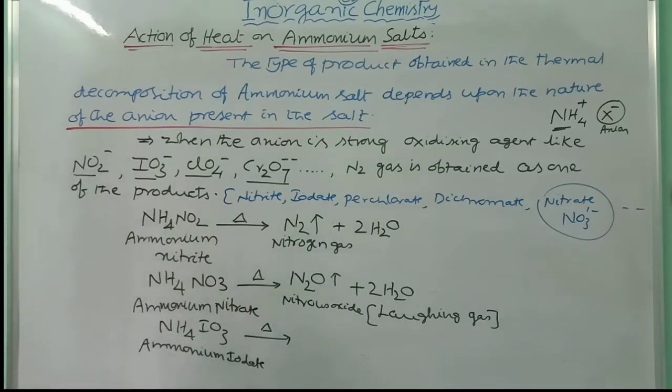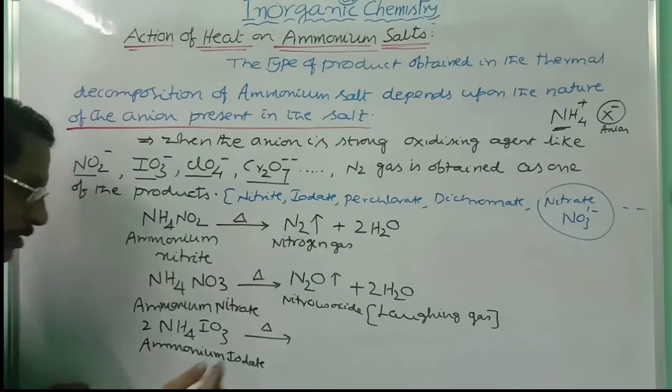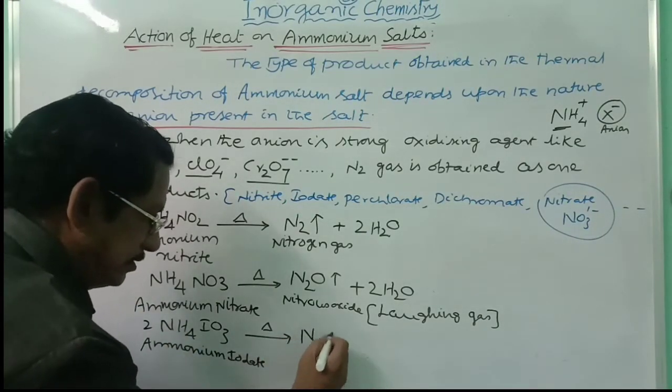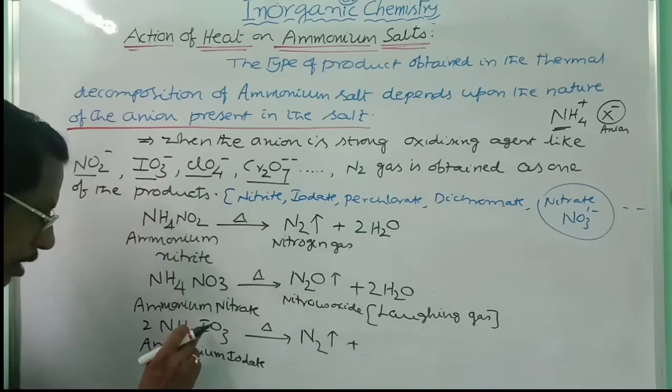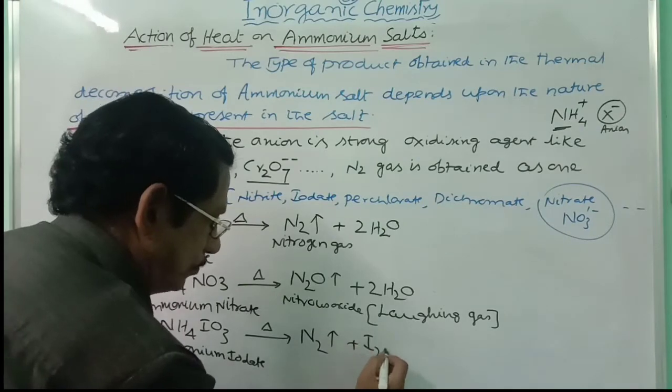If you want to get nitrogen gas, automatically 2 nitrogens are essential, so better to take 2 moles of the salt here. So here nitrogen gas is obtained, along with iodine, which is obtained in the form of I2.